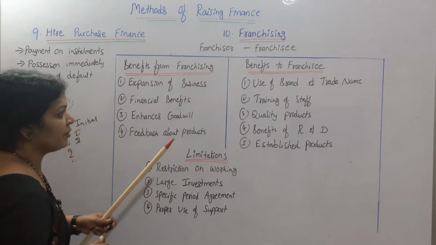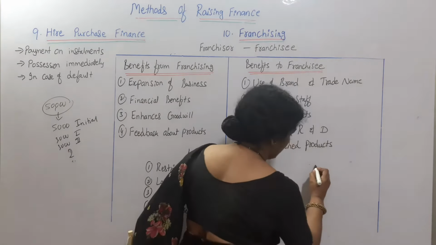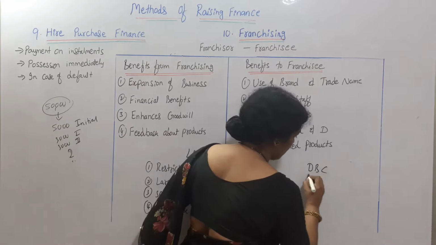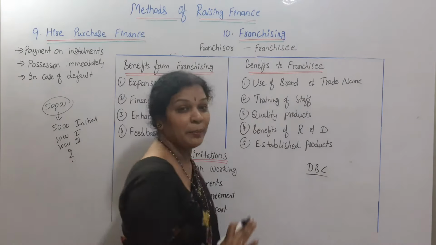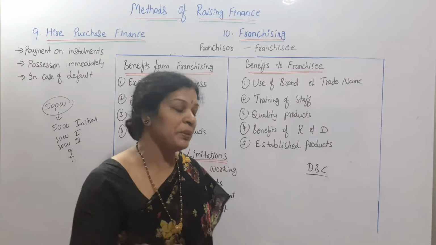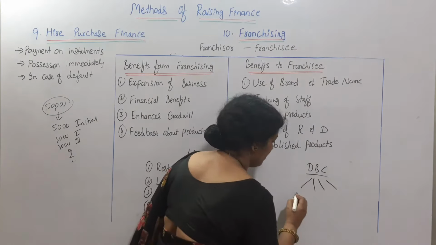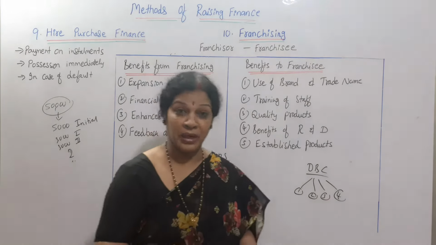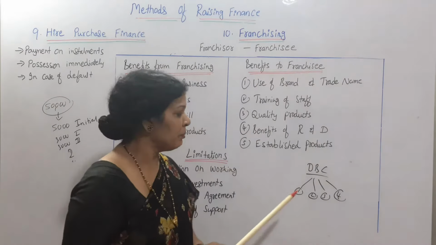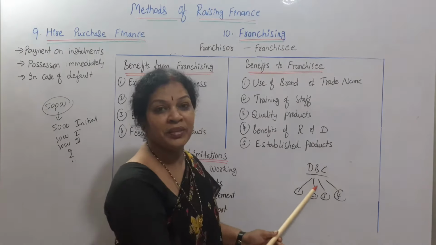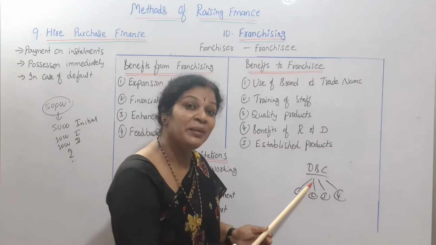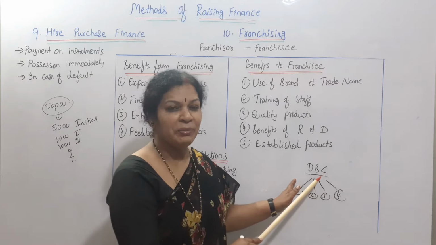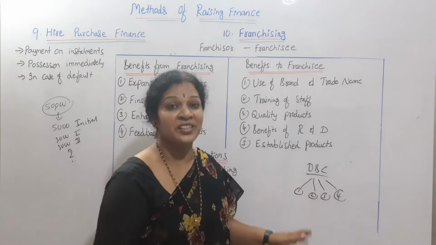Say for example my company is Devika Bhatnagar Corporation Limited. This company is the parent company. I want to give franchise to many people. Suppose four people have approached me and they want to take franchise. It means I am going to give my name, Devika Bhatnagar Corporation Limited. That name they can take, but patent rights and everything will be with me only. That is what we call franchising.